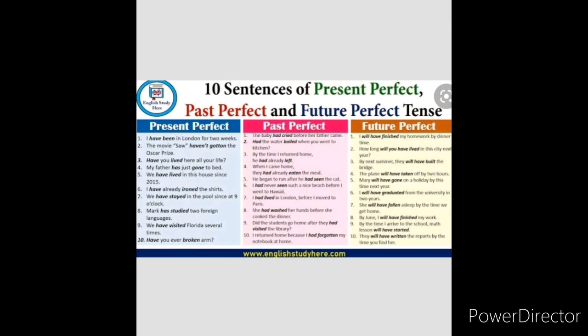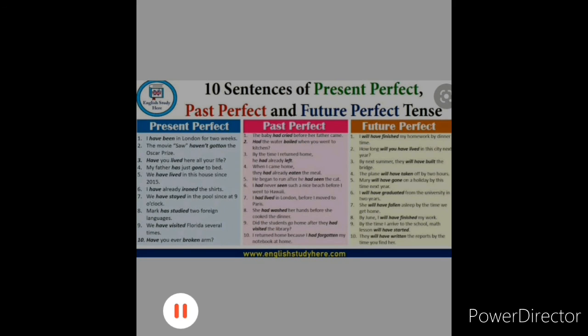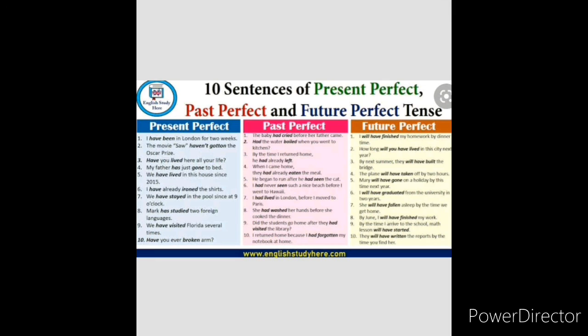Now this is the main example for all three perfect tenses, that is present perfect tense, past perfect tense and future perfect tense. If you go through this, you can get the point easily. You can easily remember what the perfect tenses are. Now we have learned in this section what is present perfect tense, what is past perfect tense and what is future perfect tense along with examples, isn't it? Hope that is very clear for you people, and hope you get to know all the points.